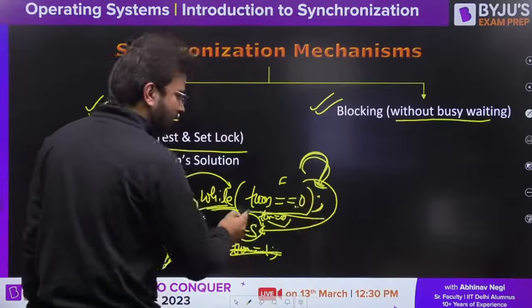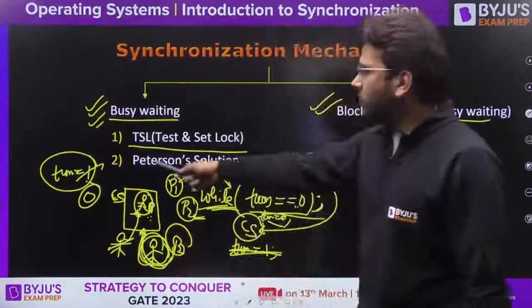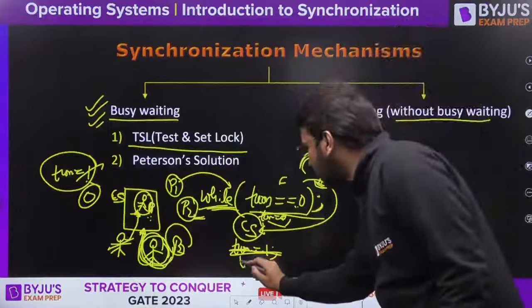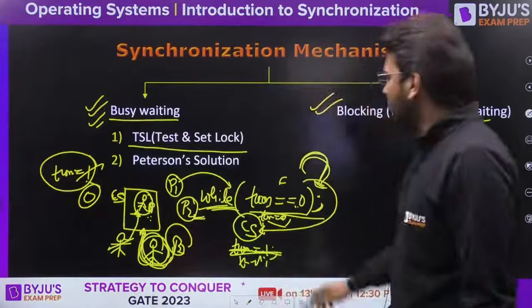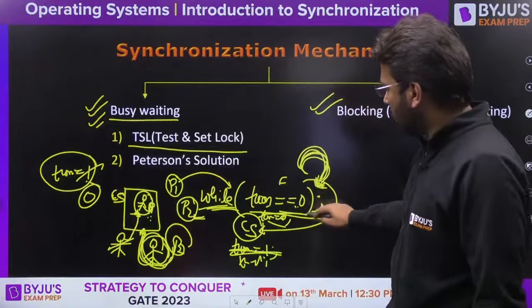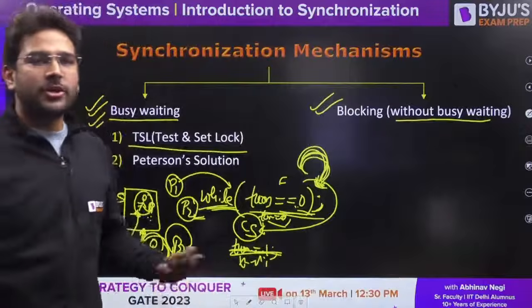Why? Because it is going to act as an infinite loop. So until the turn value becomes 1 again, let's say you have turn is equal to 1 here, this process is going to keep on executing this while loop. So in this case, we can say this is a kind of busy waiting solution.